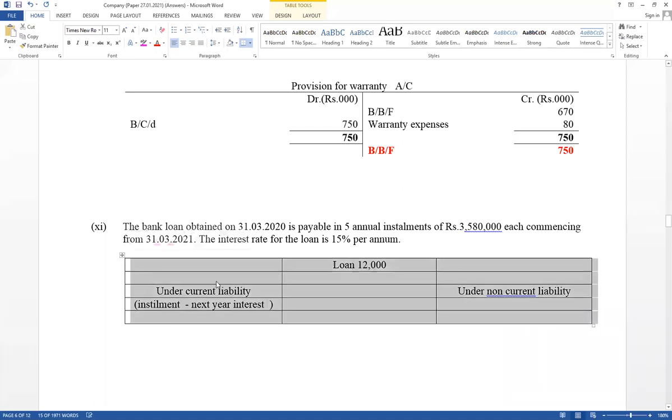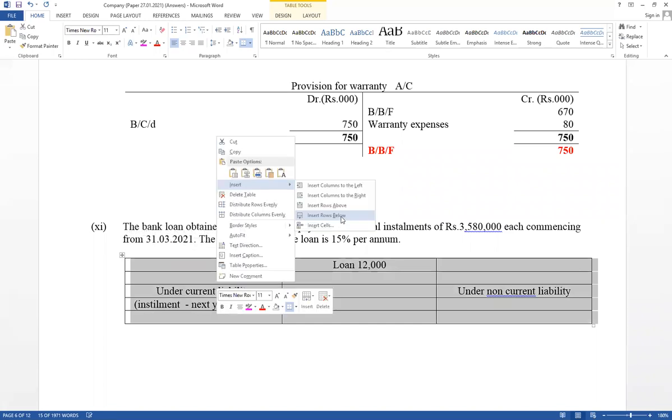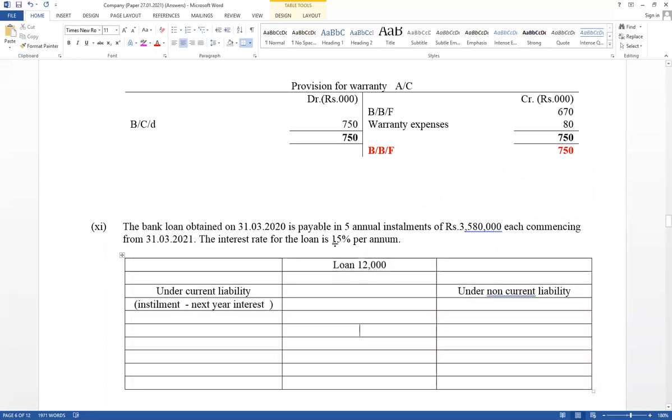Then try to calculate interest. Loan value equals 12,000. The annual rate given is 15%. The loan was obtained at the end of the year. Therefore, the loan is not available during the current period, and loan interest need not be considered as expense. Current interest is not available; from next year interest should be paid. Since the loan was obtained at the end of the year, you have to calculate next year interest, not current interest. The loan value is given. Calculate next year interest.